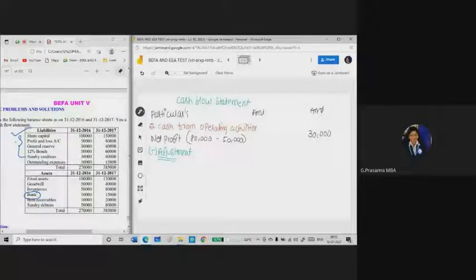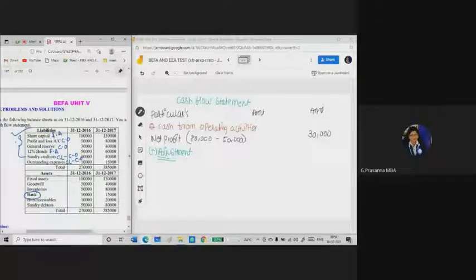So here he has given share capital. It is a financing activity. I'm writing it here as FA. Profit and loss account. It is cash from operating. General reserve. General reserve has to be taken in cash from operating activities. 12% bonds. Bonds are a long-term liability, so it belongs to the financing activities. Sundry creditors. Sundry creditors is a current liability which has to be shown in the cash from operations. Outstanding expenses. It is also a current liability which has to be shown in the cash from operating activity.